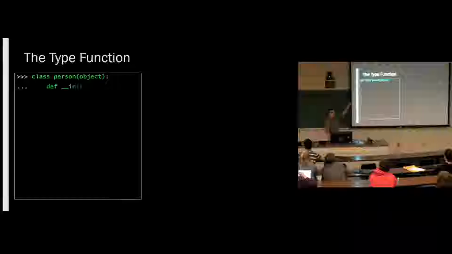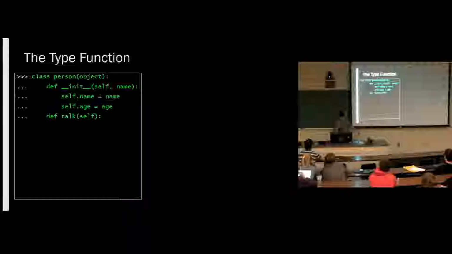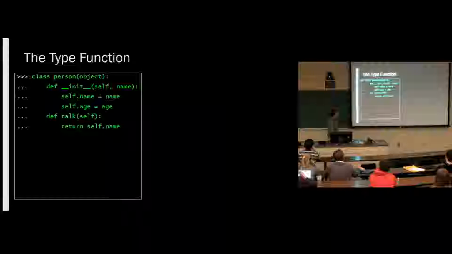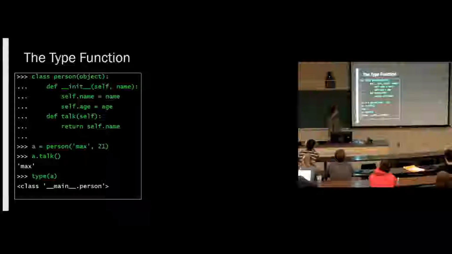So let's say we're making a person class, standard person class, takes in a name and an age. Oh, that's a typo. That should have taken in an age parameter. And then when we call talk, it'll print out the name. Now if we make a person, we call talk, we get what we expect. Basically, your standard person class. And when we call type on that instance, we get person.